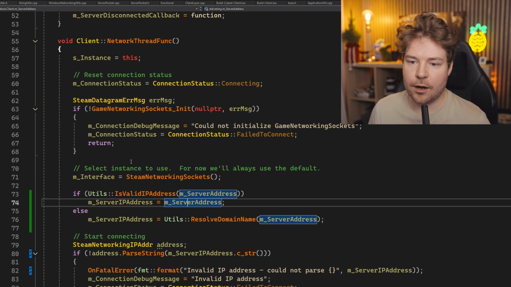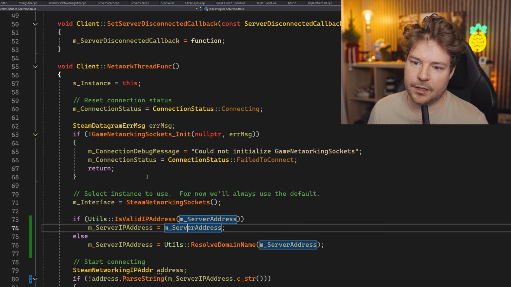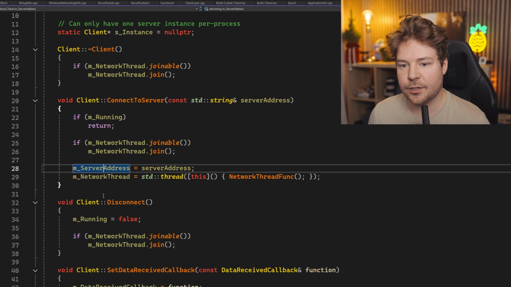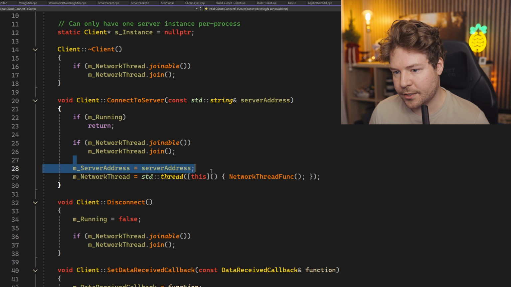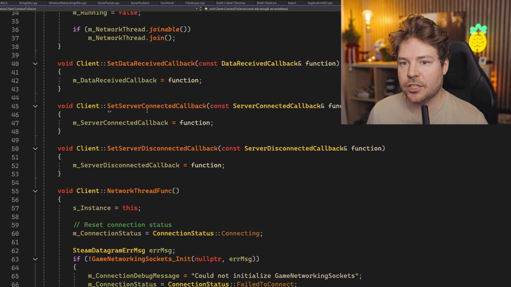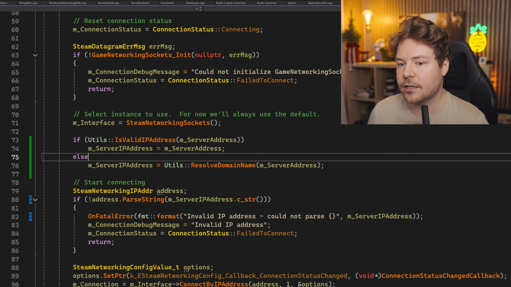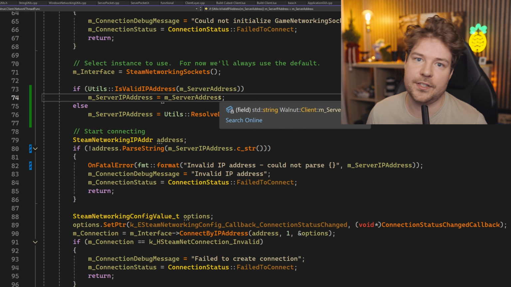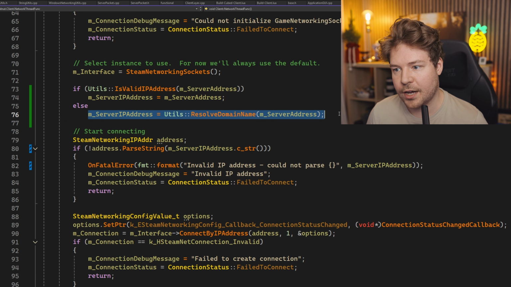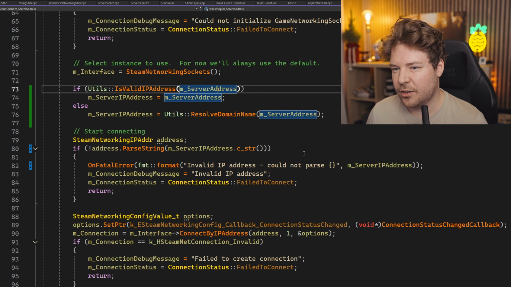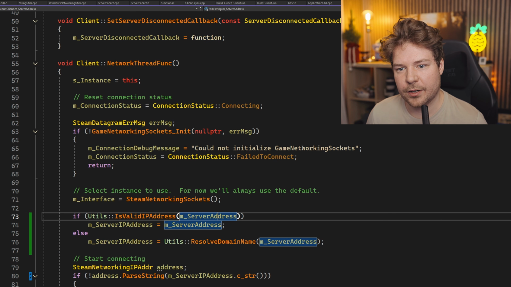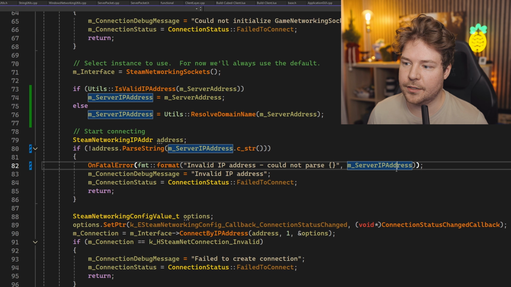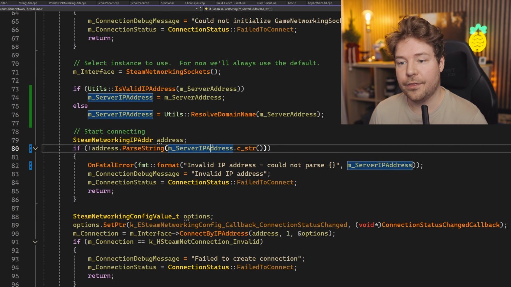Okay, cool. Now, when we assign it in the first place, I think inside the connect to server function, we just need to make sure that, yeah, so we end up setting server address, which is the only thing we have. And then when we actually do the connection on the network thread, that's where it will set server IP address to either directly the server address if it's already an IP address, or it will try and resolve it if it's not. Now, the only issue here is that the port might not get separated, but I don't think that matters. I think it's fine because when we pass it into this, it also has the port. So anyway, I think that should now work.